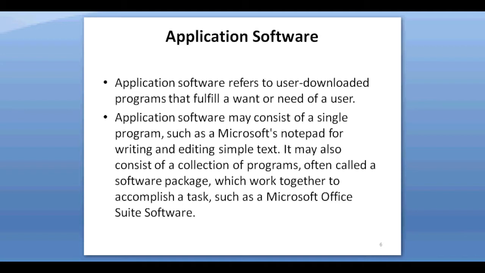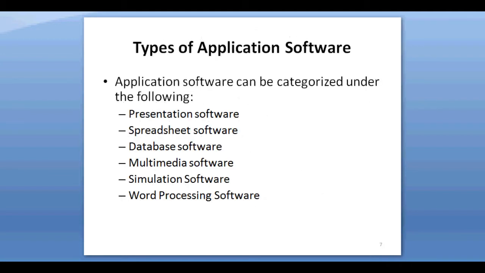Application software is also referred to as non-essential software. They are installed and operated on a computer based on the user's requirement. There is plenty of application software that you can use to perform different tasks. Types of application software. According to the need of user, it is categorized into the following types: presentation software, spreadsheet software, database software, multimedia software, simulation software, and word processing software.